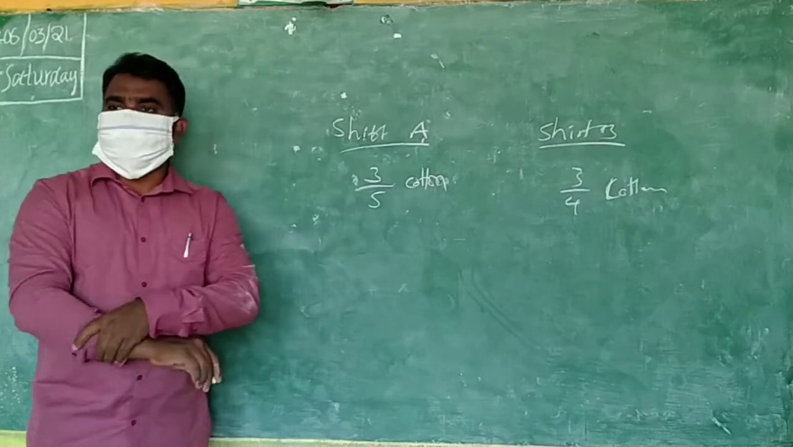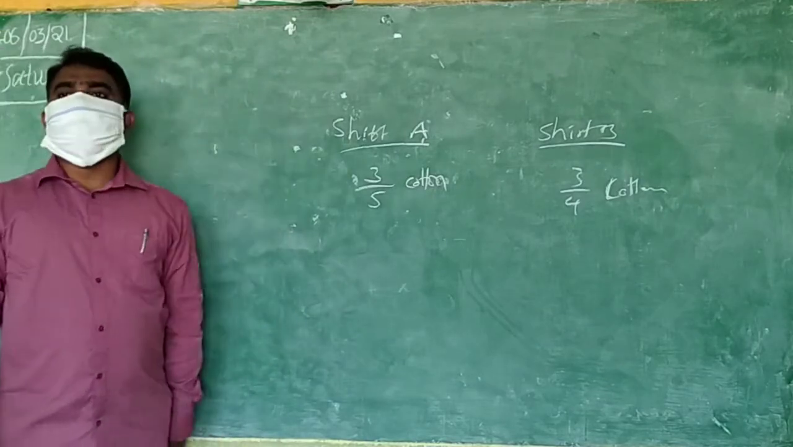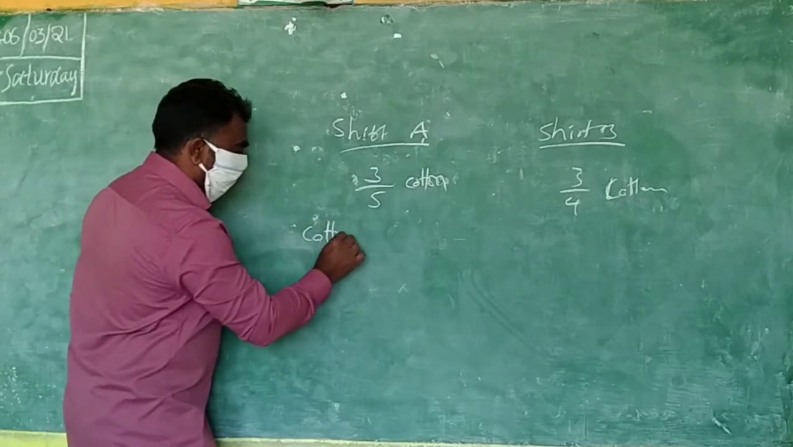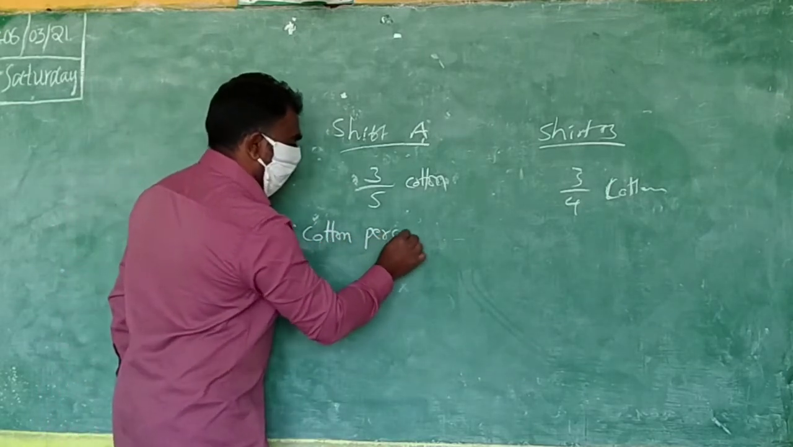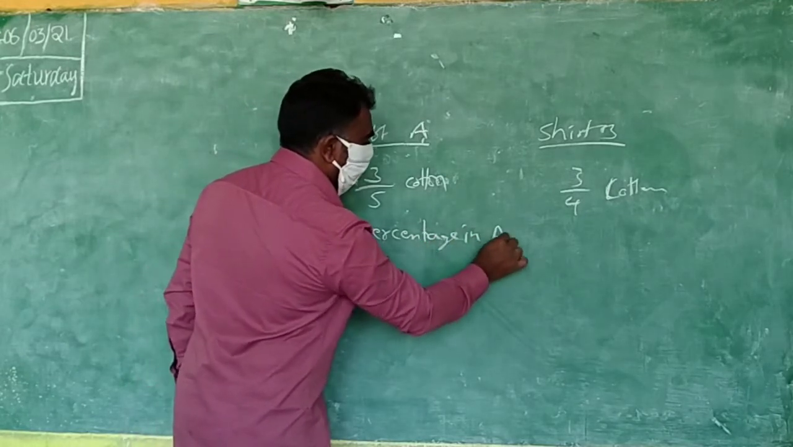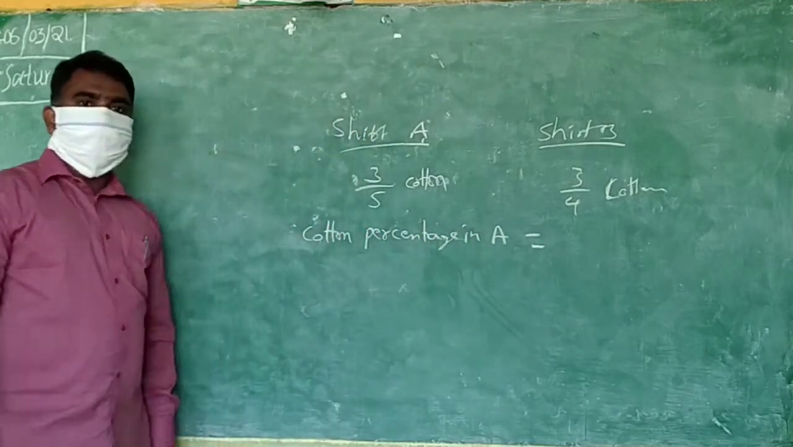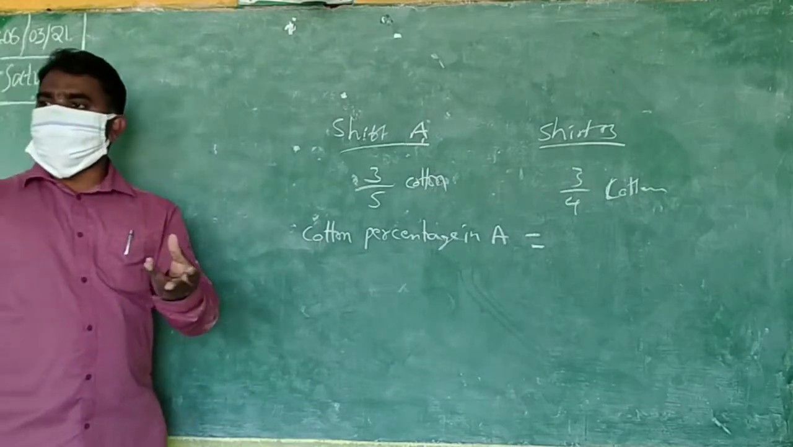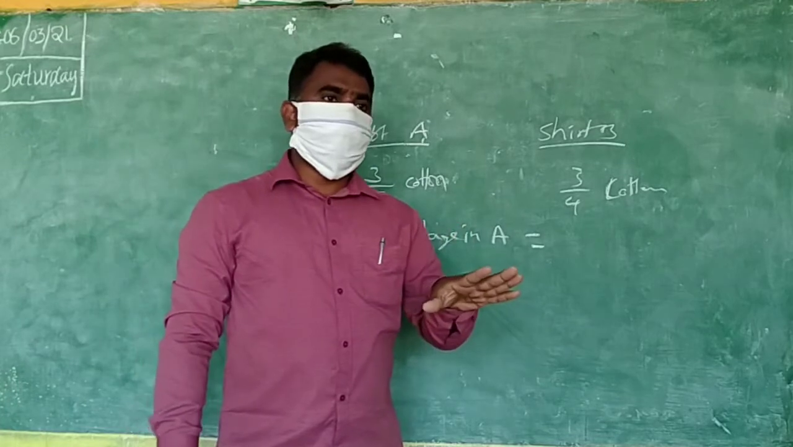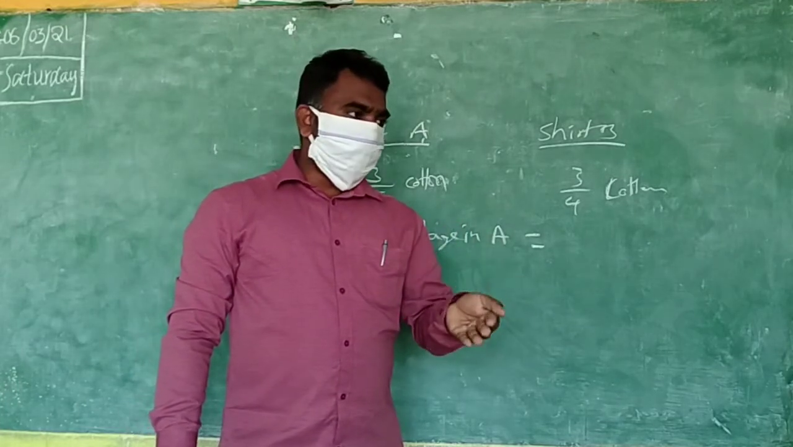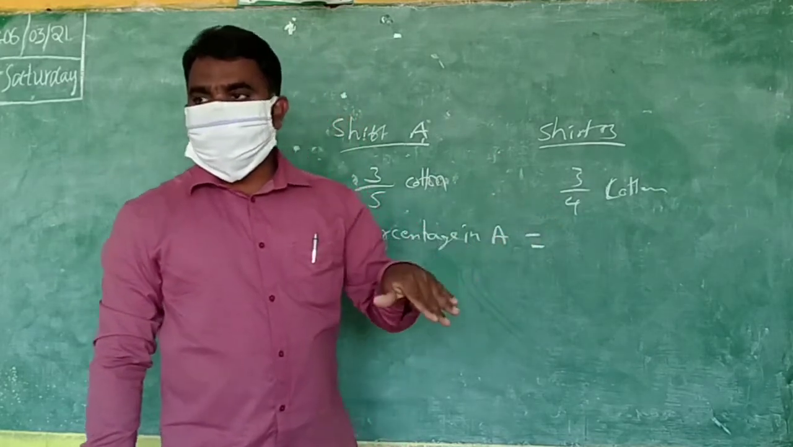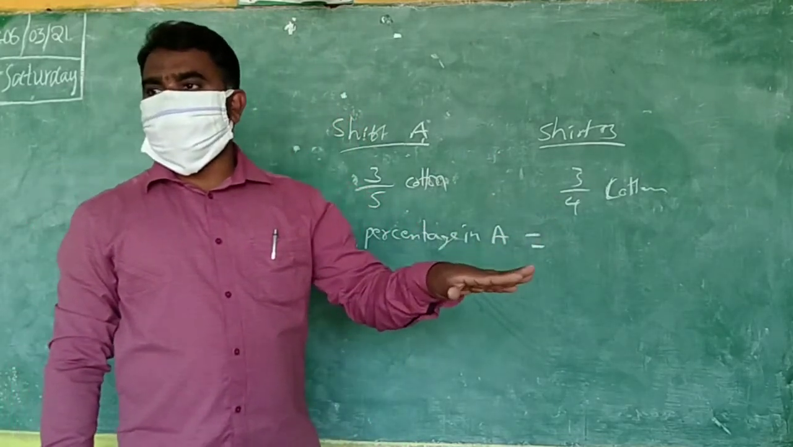I said to you, cotton percentage of A. In shirt A, what is the cotton percentage? So first, how do I say the formula? 3/5. What is the main formula? What I said to you? For what we are finding percentage? That is numerator, total denominator, into 100.